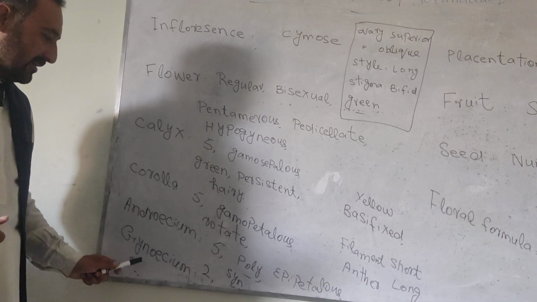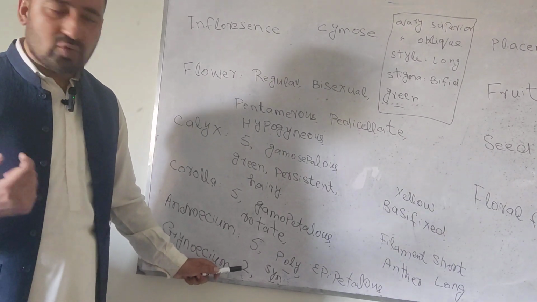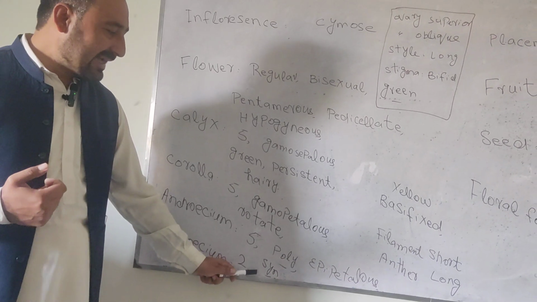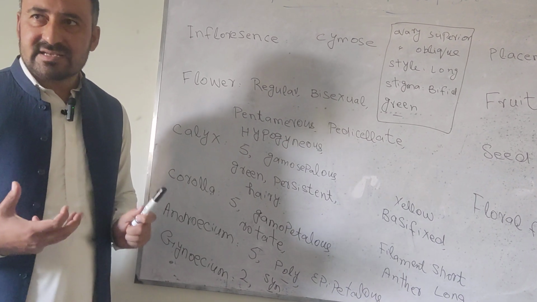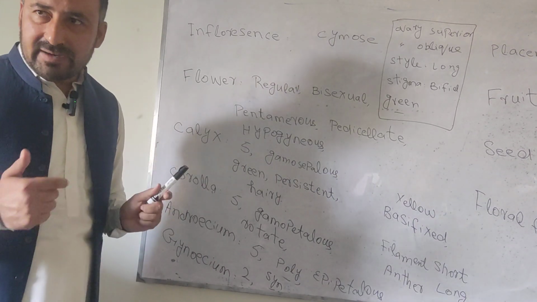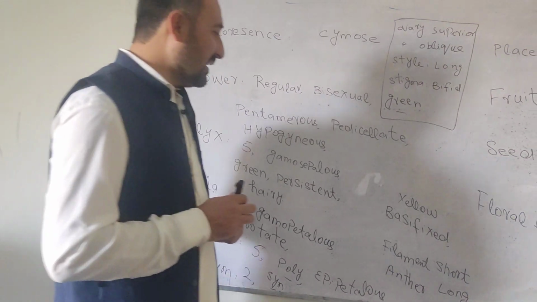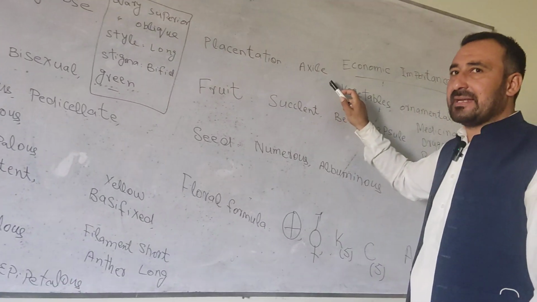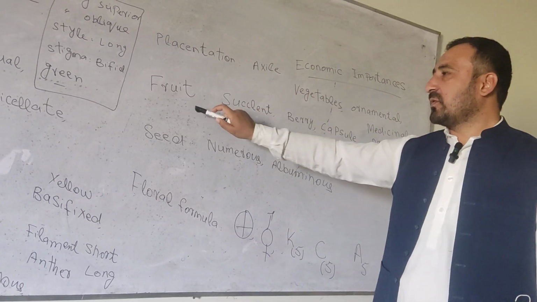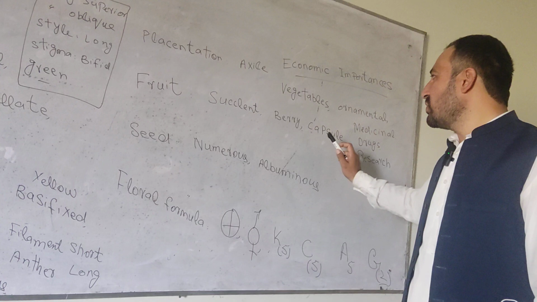Next one is gynoecium. It is bicarpellary. Bi means 2 carpels, and syncarpous. Syncarpous means the carpels are fused with each other. We will write it in brackets in the floral formula. Next one is the placentation. It has axile placentation. The fruit is succulent, berry and capsule.